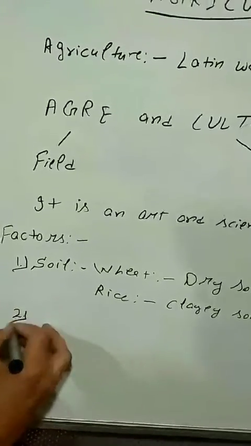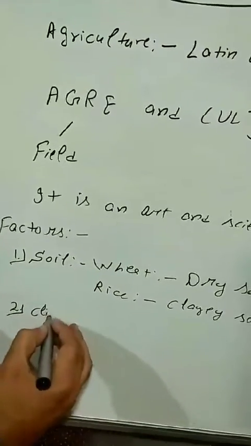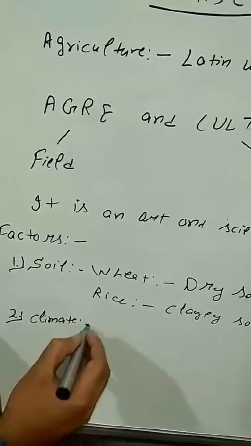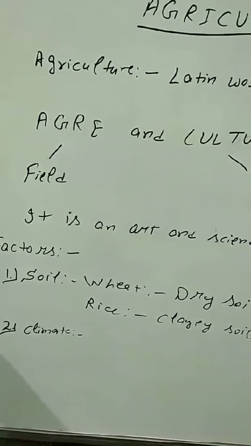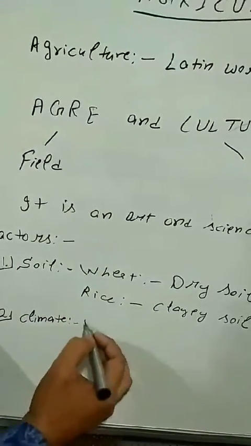After soil we have another factor, that is climate. India is the only country where we have all types of climate. Now again we can take the example of wheat and rice.